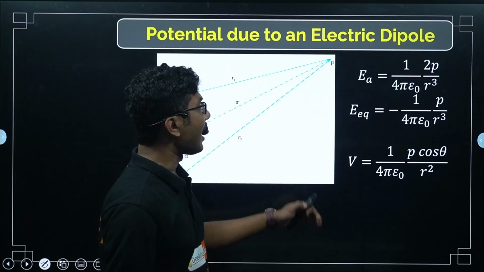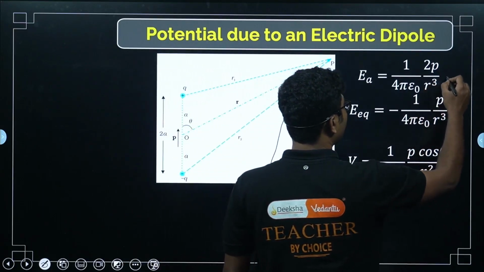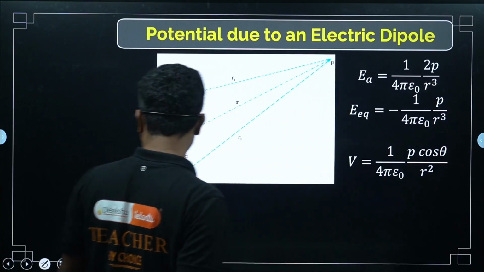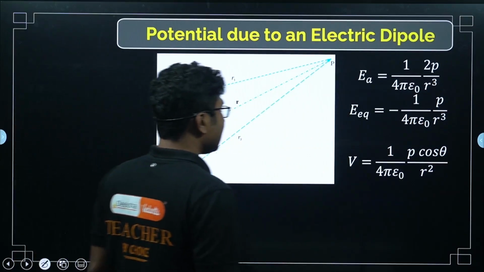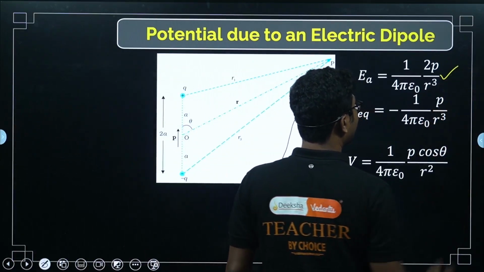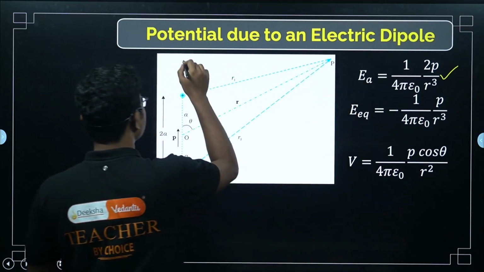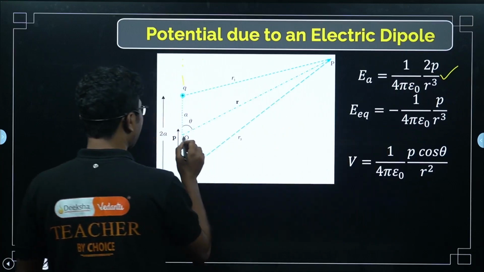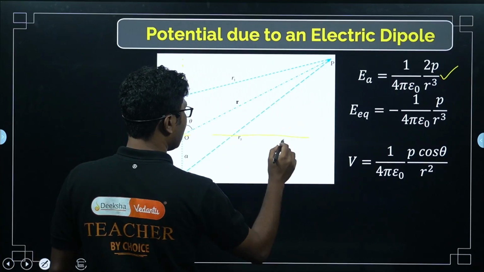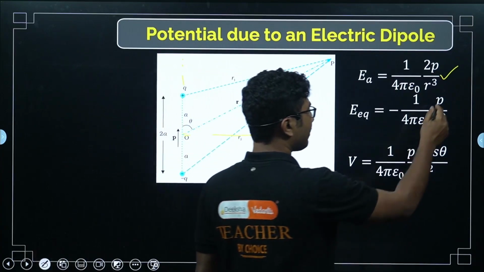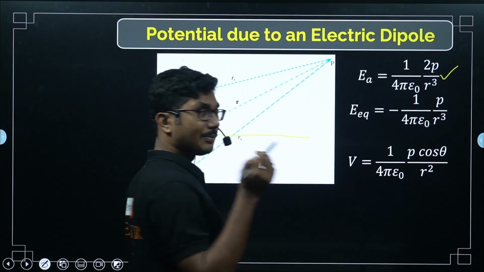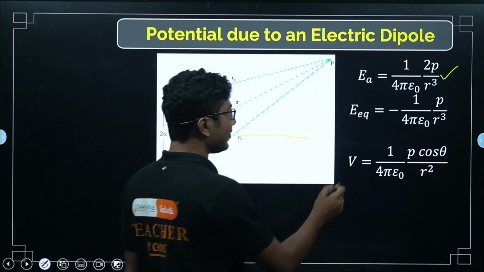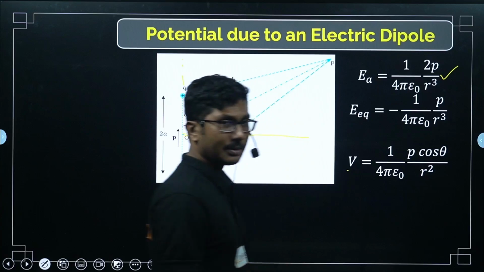So electric field on the axis is given by 2p by r cube. Axis is this point, anywhere here. On the equatorial plane, somewhere here, it is given by p by r cube. But electric potential is a scalar quantity and it is given by V equals P cos theta by R square.